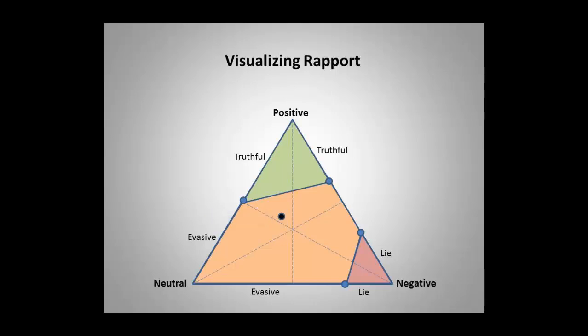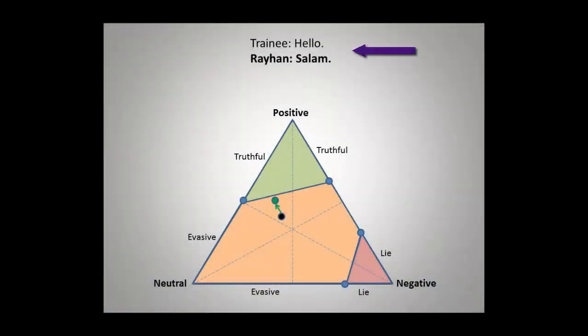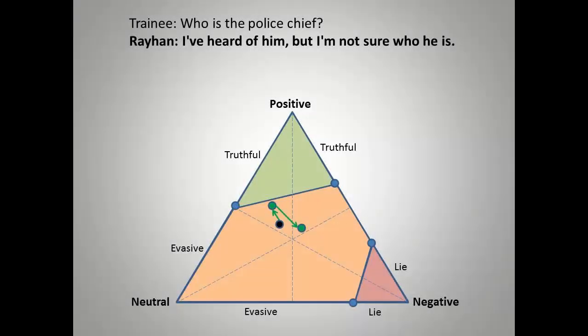A behavior model assesses each statement made by the trainee and updates the rapport position during the conversation based on the tone, cultural understanding, conversational structure, and personality characteristics of the AHBA. Beginning the conversation with a greeting results in a small shift towards positive rapport. Venturing a question at this point results in a shift towards negative rapport. In the culture, a few pleasantries are expected before such inquiries.